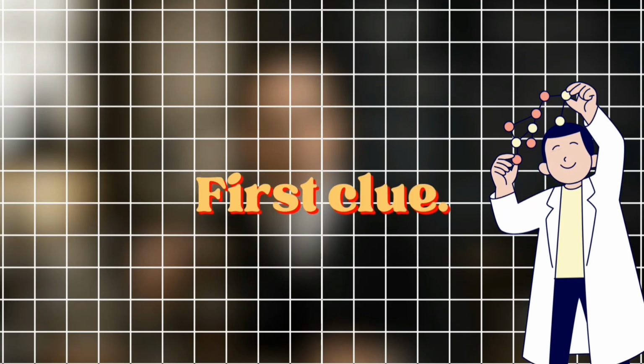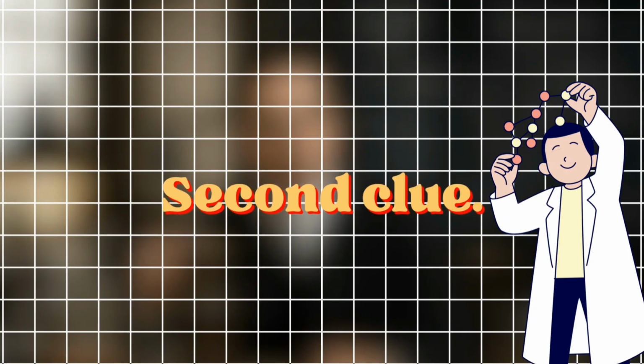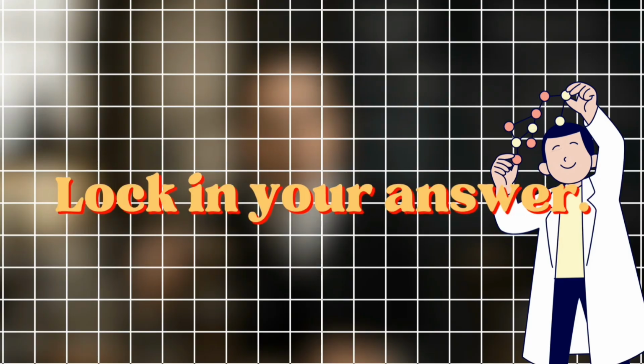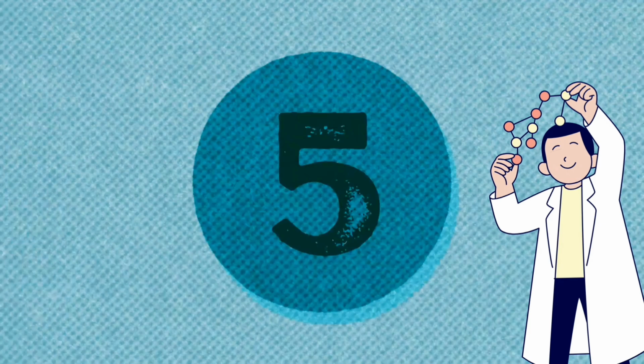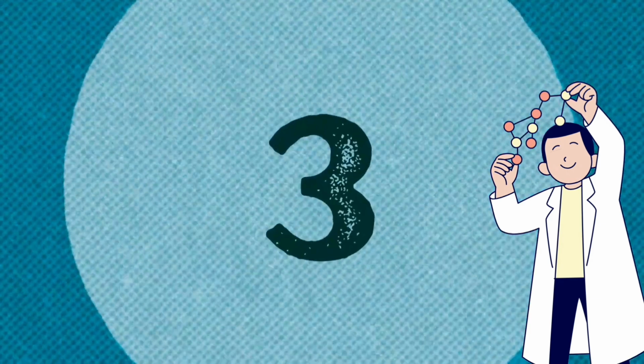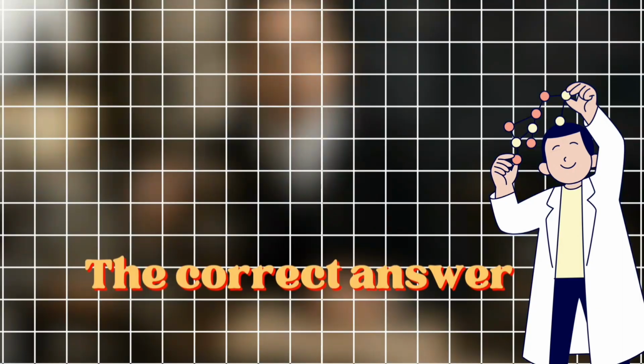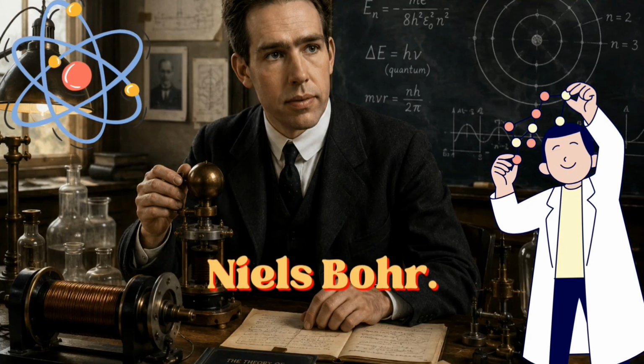Just one more before the final challenge. First clue. I created a famous model of the atom. Second clue. I won the Nobel Prize in Physics. Lock in your answer. 5, 4, 3, 2, 1. The correct answer is Niels Bohr.